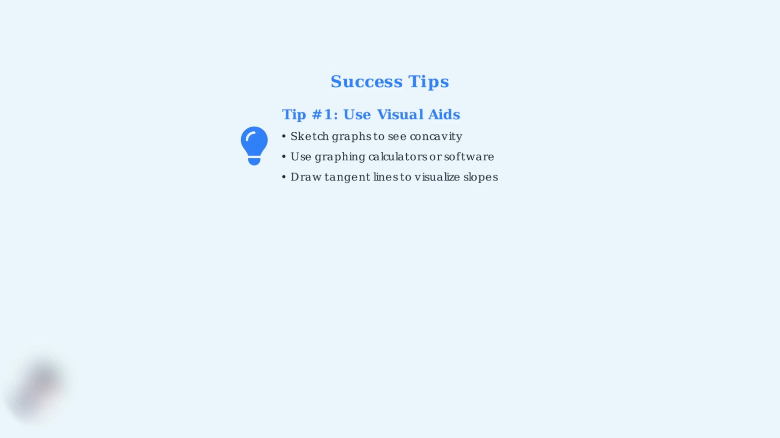Now let's discuss proven strategies to help you succeed with second derivatives. First tip, use visual aids. Sketch graphs to see concavity patterns, use graphing technology, and draw tangent lines to better understand how slopes change. Second tip, always check your work. Verify each step of differentiation, double-check signs and coefficients, and test your understanding with simple functions you already know.